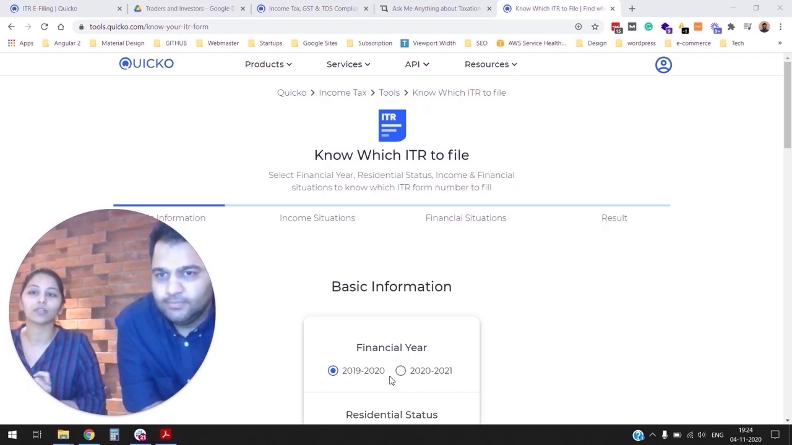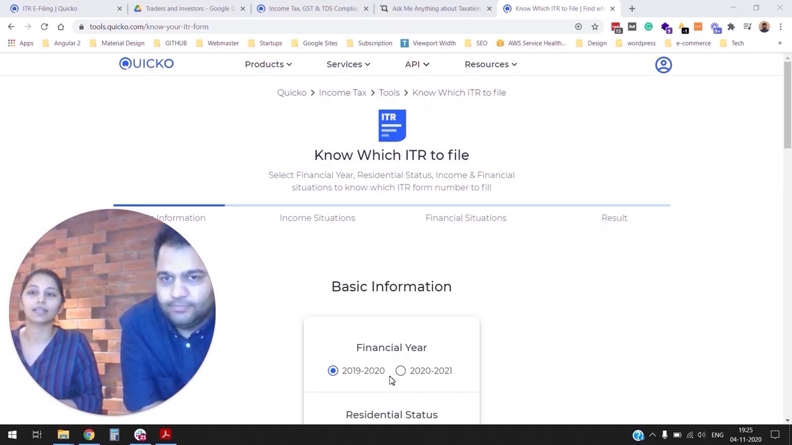So if you've traded in equity intraday or futures and options, you need to file ITR 3. Also, if you have any professional income, in that case also you need to file ITR 3. A lot of our trader friends are also tech consultants, designers, run small businesses. So that also should be reported in ITR 3, right? Yes, business profession income. Yes, it is a professional income.